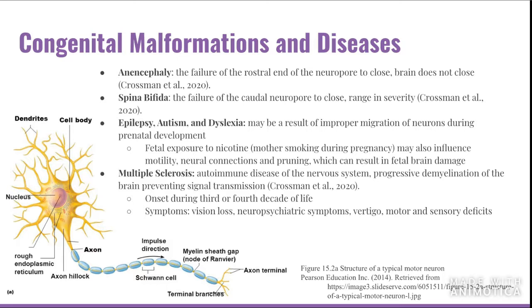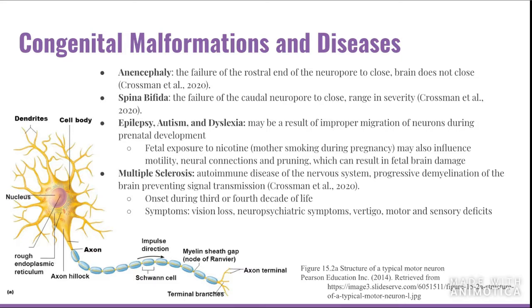Epilepsy, autism, and dyslexia can be a result of improper migration of neurons during prenatal development. Usually if the fetus is exposed to nicotine, meaning that if the mother smokes during pregnancy, it can influence the motility, neural connections, and pruning, which can eventually lead to fetal brain damage.